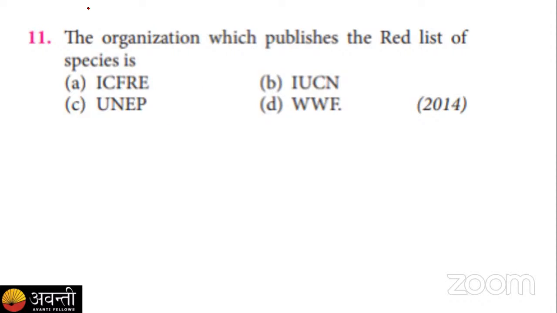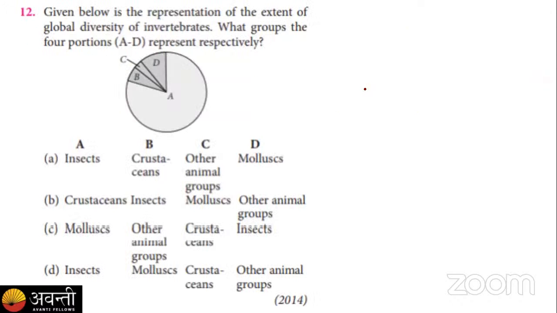Okay, so we know the Red List is published by the International Union for the Conservation of Nature and Natural Resources, that is IUCN. Now it is also known as WCU, World Conservation Union. So this IUCN, International Union for Conservation of Nature and Natural Resources, is now also known as WCU, that is World Conservation Union. Okay, the next question, question number 12 is here.